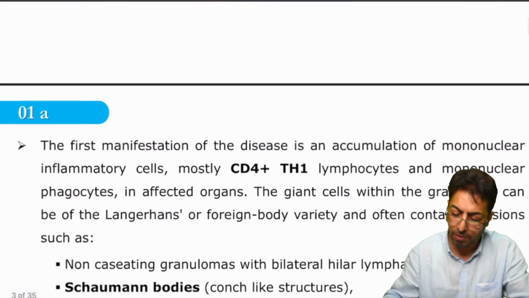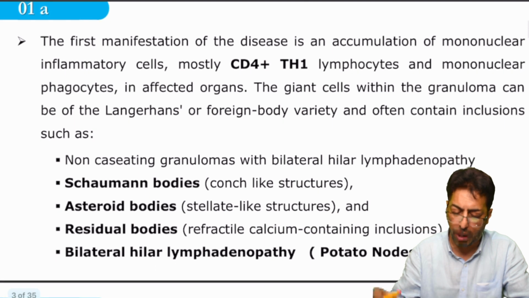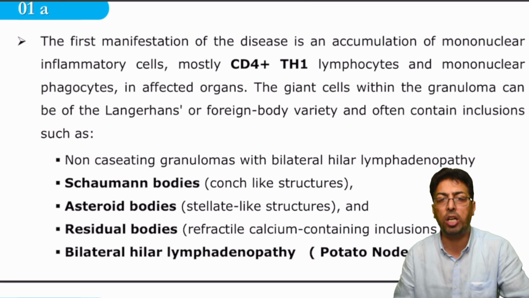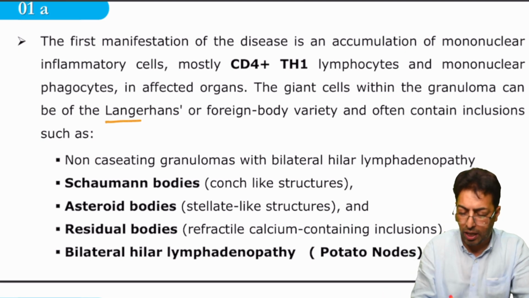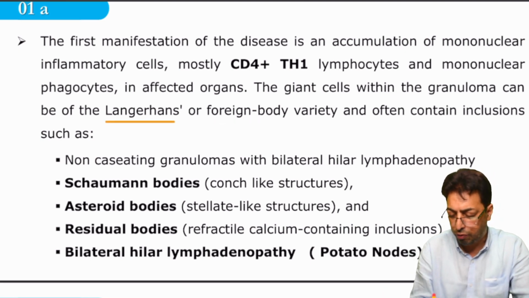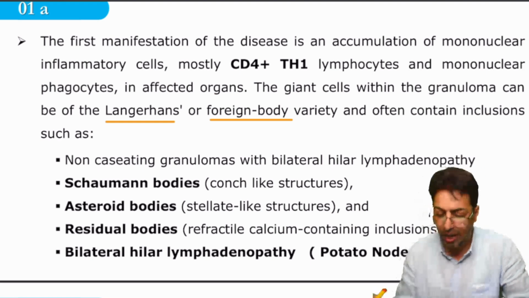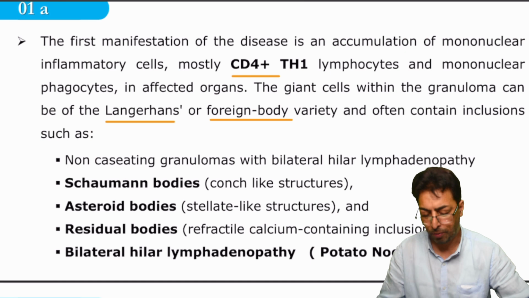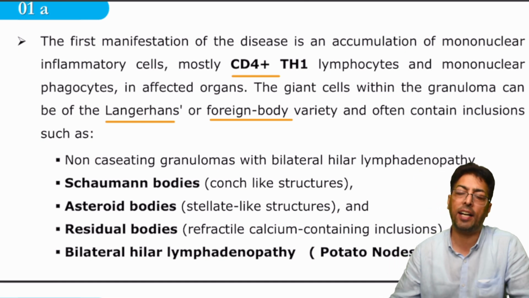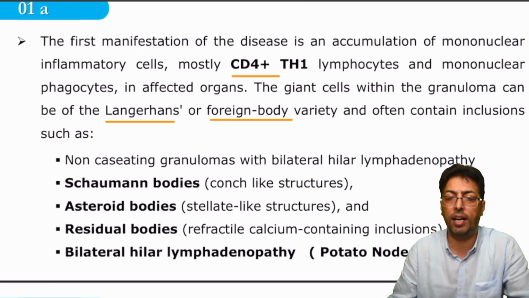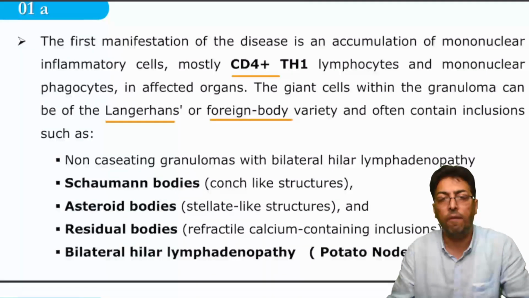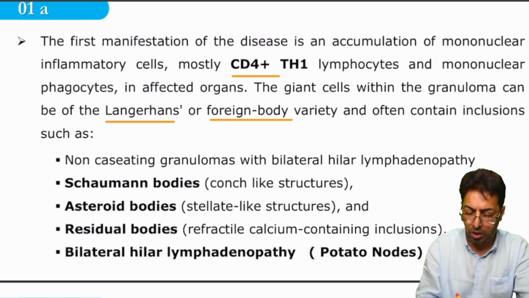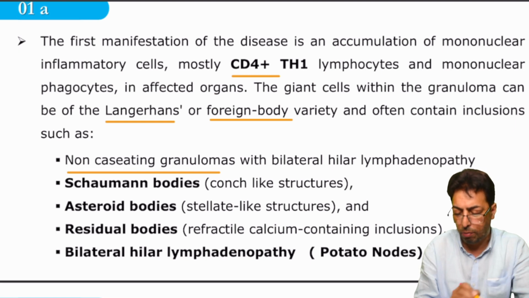And what is sarcoidosis about? In sarcoidosis, we have granulomas, and granulomas have a mixture of cells. There are multiple types of cells, the Langerhans cells and the foreign body giant cells, in addition to the clustering of CD4 positive lymphocytes. The characteristic granulomas present in sarcoidosis are non-caseating granulomas, and this is what distinguishes them from tuberculosis.